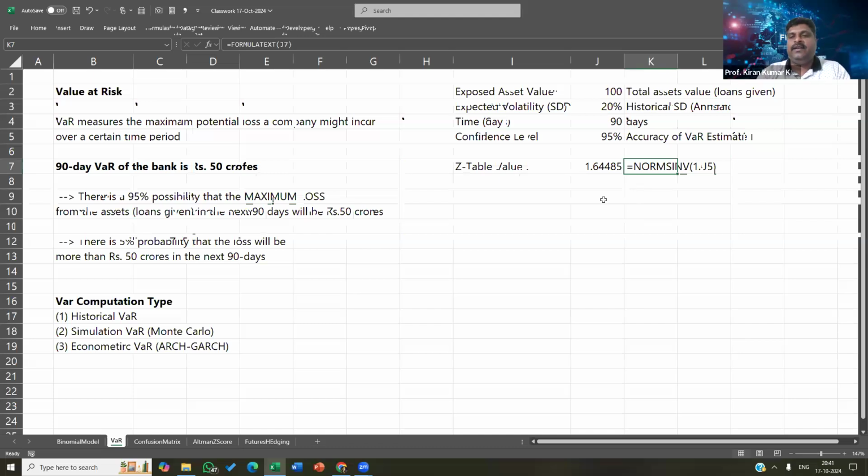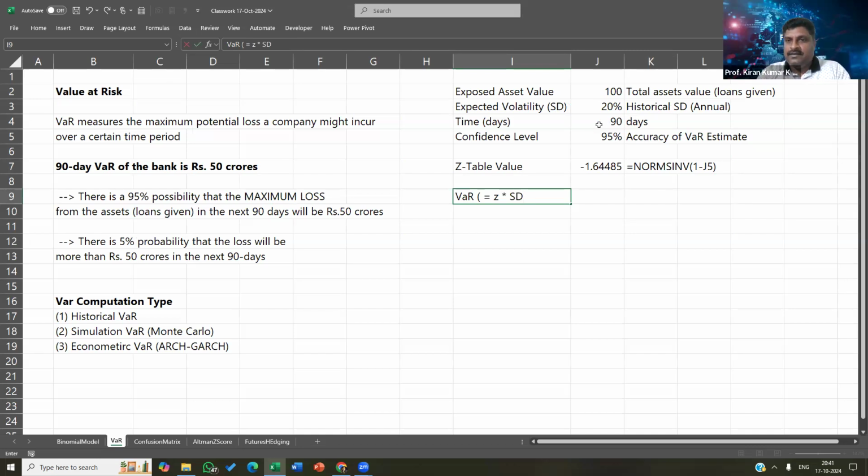So how is VaR calculated? It's a simple formula: Z multiplied by the standard deviation. Now, remember this is an annual standard deviation, but I want it for 90 days, right? So we need to do standard deviation multiplied by the square root of n. Remember that, it's an adjustment for the standard deviation. Maybe I can say annualized standard deviation multiplied by square root of n.